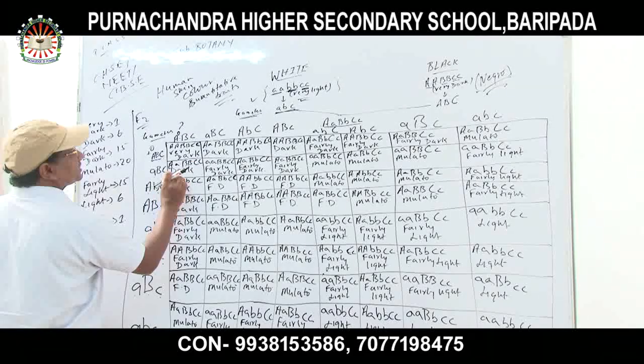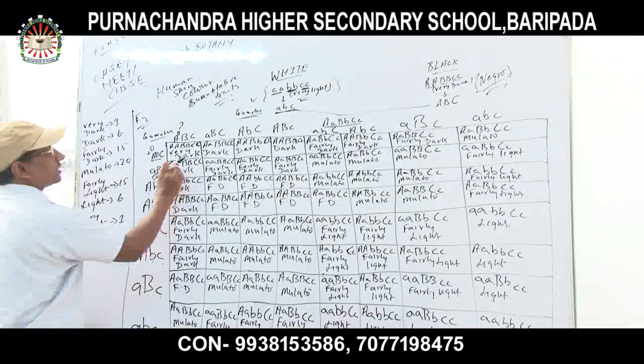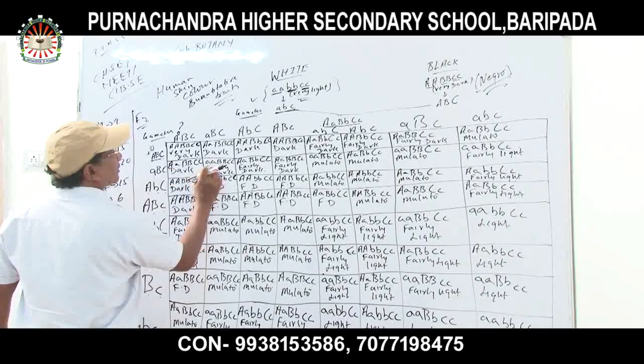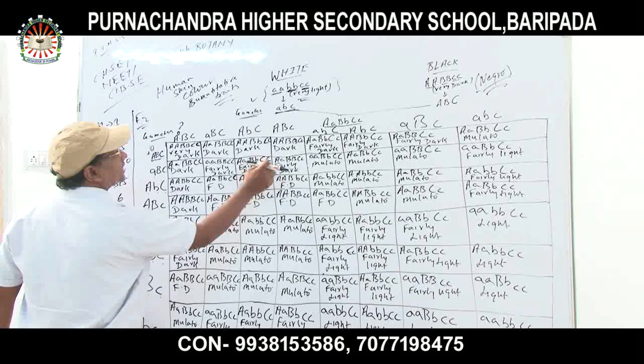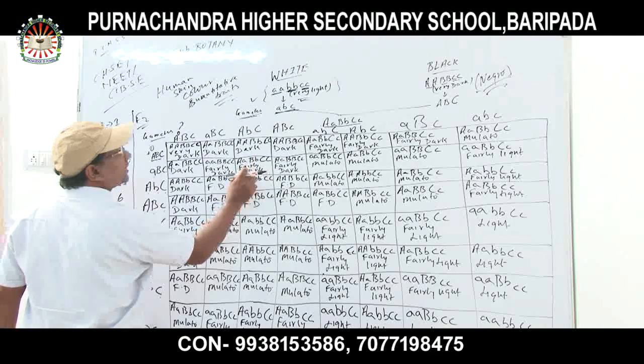It is dark. Dark, because one recessive gene is there. Next, fairly dark. Why is it fairly dark? Because two recessive genes are there. Fairly dark again: capital A, small a, capital B, small b, capital C, and small c. Two recessive genes are there. That's why it is fairly dark.